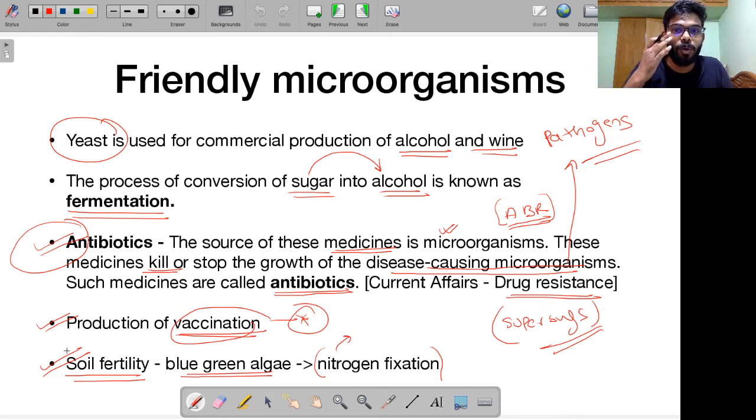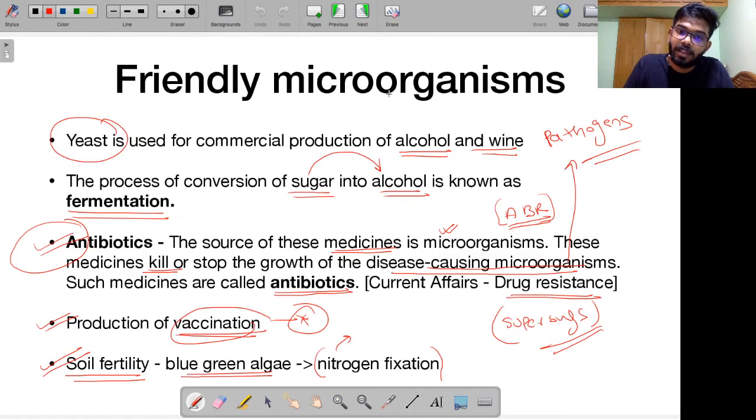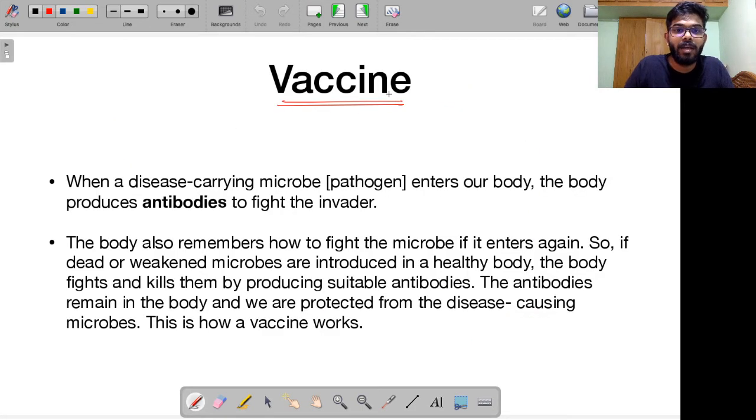As I just told you, I will be talking about the concept of vaccination. As I told you, vaccines are actually made from these microorganisms only. When a disease-causing microorganism, which we call a pathogen, remember, pathogen means a disease-causing microorganism, enters our body, the body produces something called antibodies to fight the invader. Remember, this is not the first response of the body.